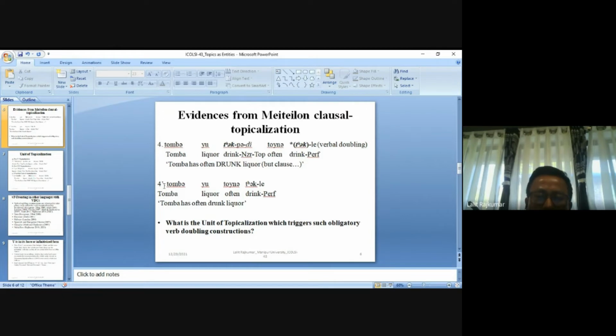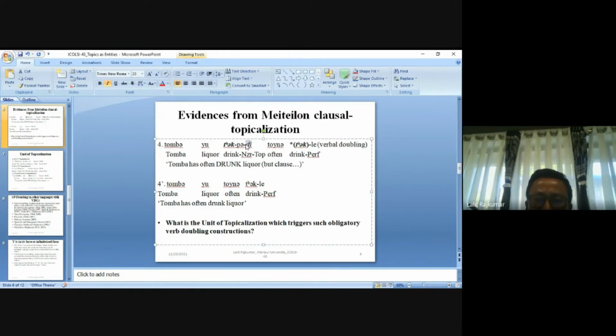4 prime is the underived order, the kernel sentence: Tomba yu toina thakle. Tomba has often drunk liquor. But when there's a verb doubling construction, you have to pronounce both the verbs. It looks like a topicalization has taken place. So this T or D marker is the topic marker.